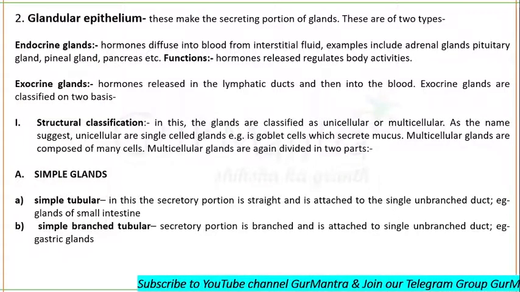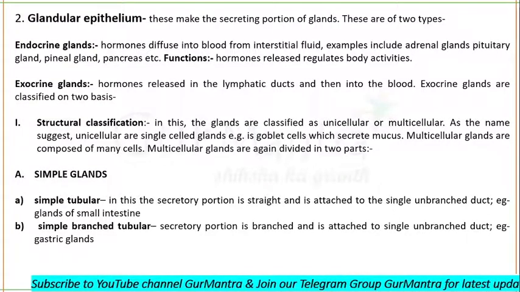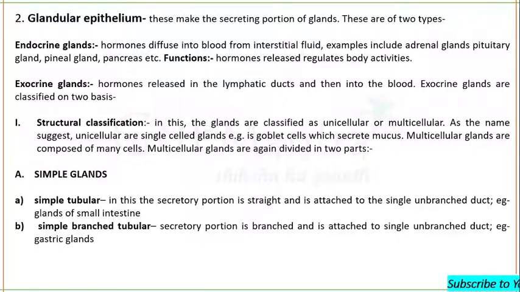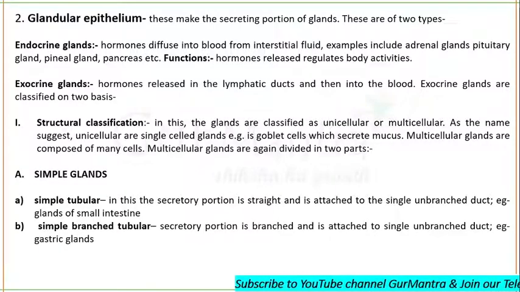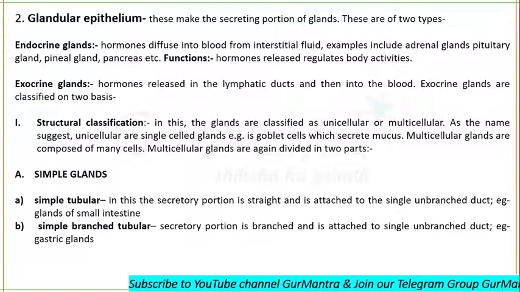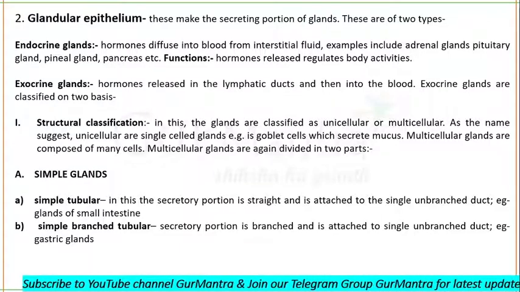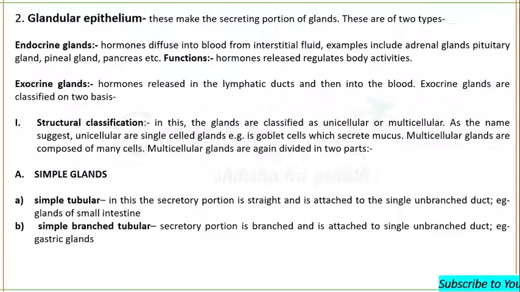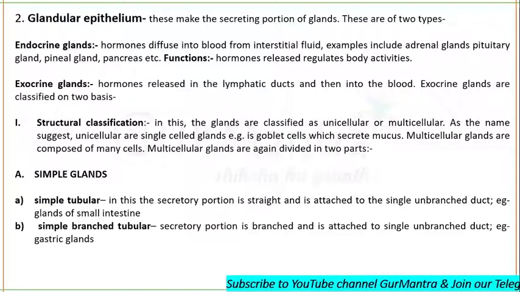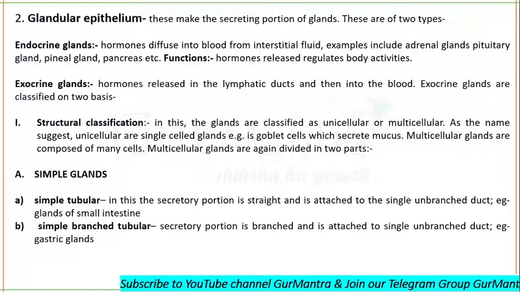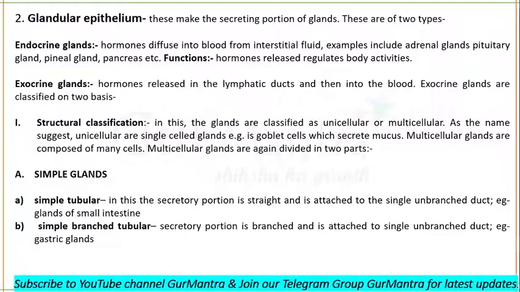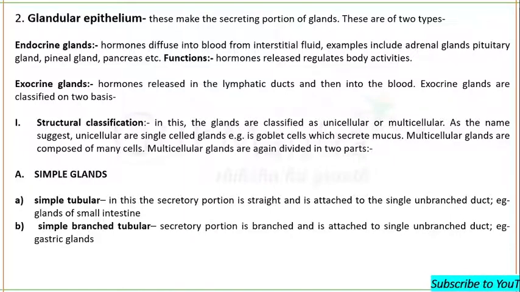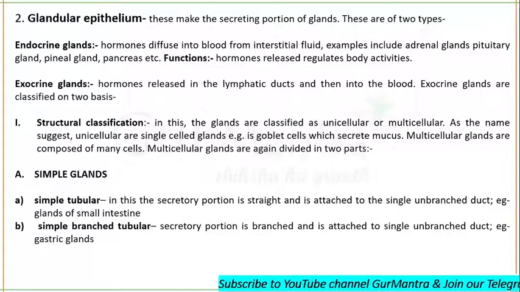As the name suggests, unicellular are single cell glands. For example, goblet cells. Goblet cells are exocrine glands which secrete mucus, but they are unicellular. But these exocrine glands can be multicellular, and multicellular glands are further divided into different parts like simple glands. Simple glands include simple tubular and simple branched tubular.